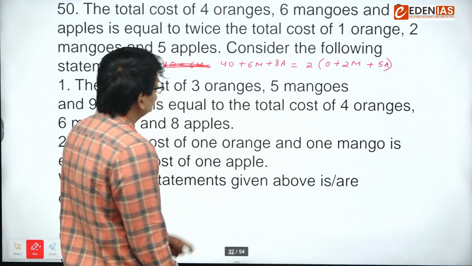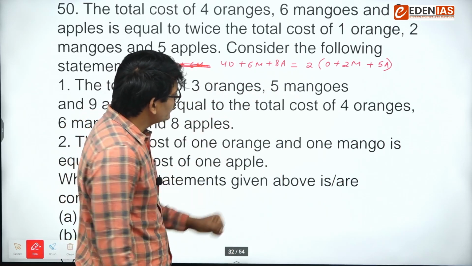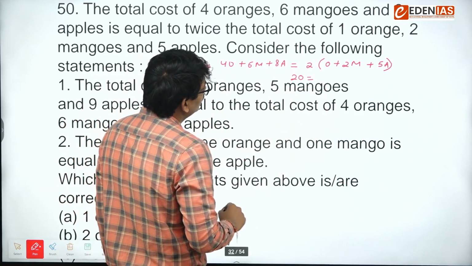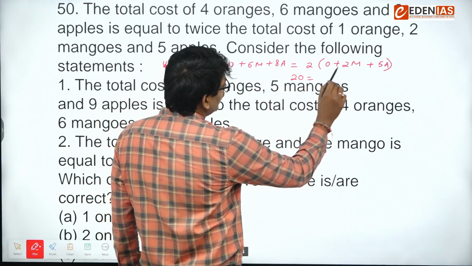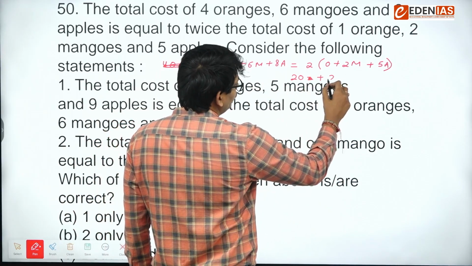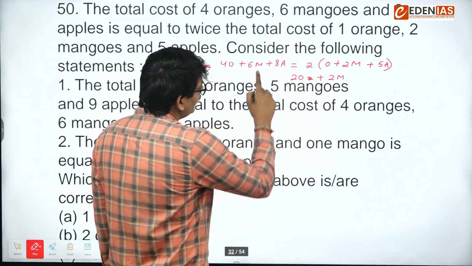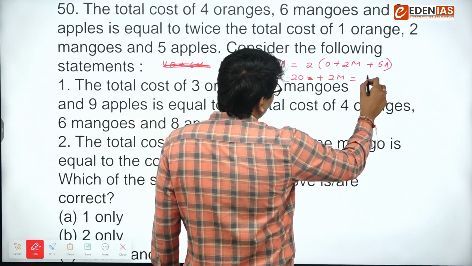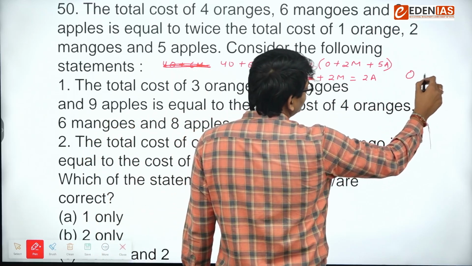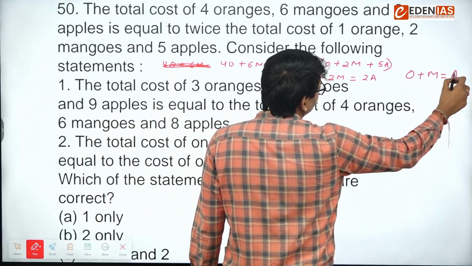Okay. So this is 4 orange, this is 2 orange. So if I subtract, I will get 2 orange, 6 mangoes and this is 4, so plus 2 mangoes, 8 apples, this is 10 apples. So I can say 2 apples, right? On simplification, I will get a relation O plus M is equal to A.